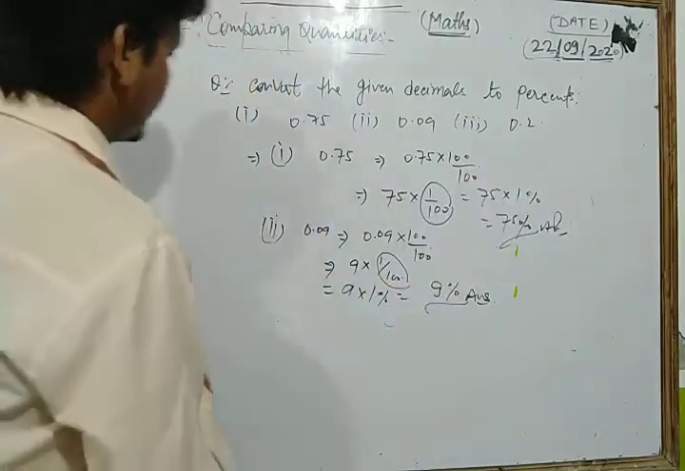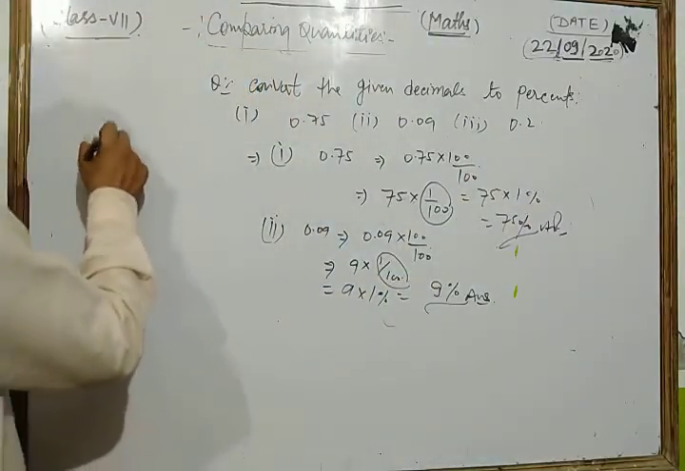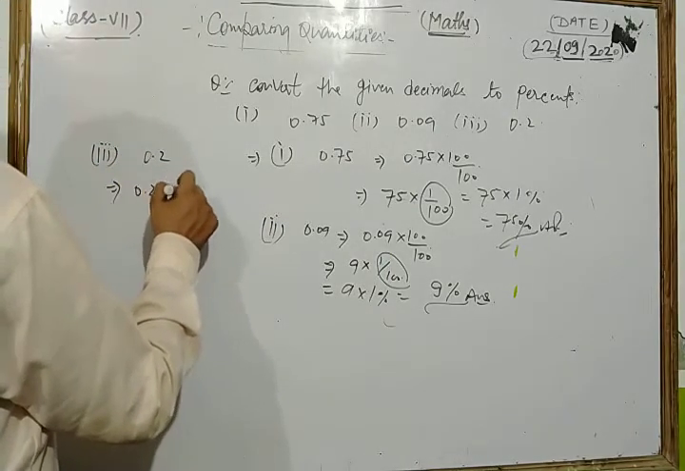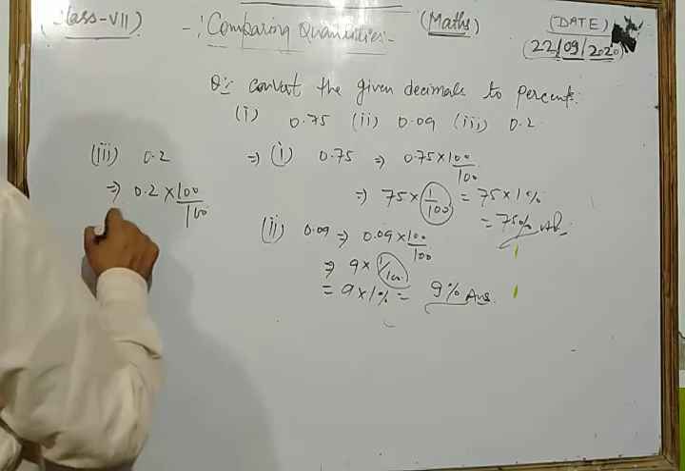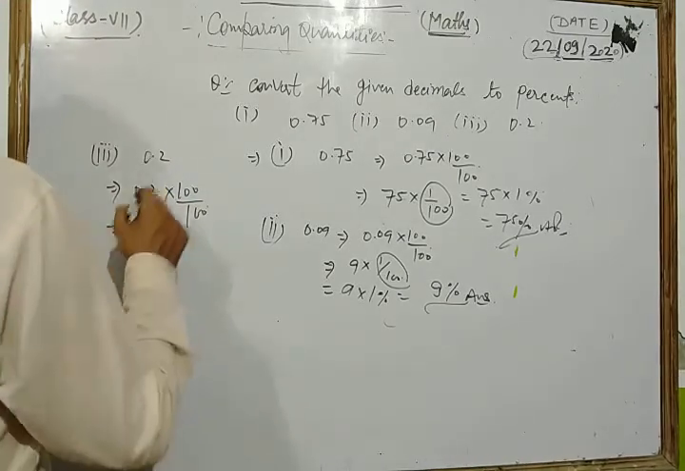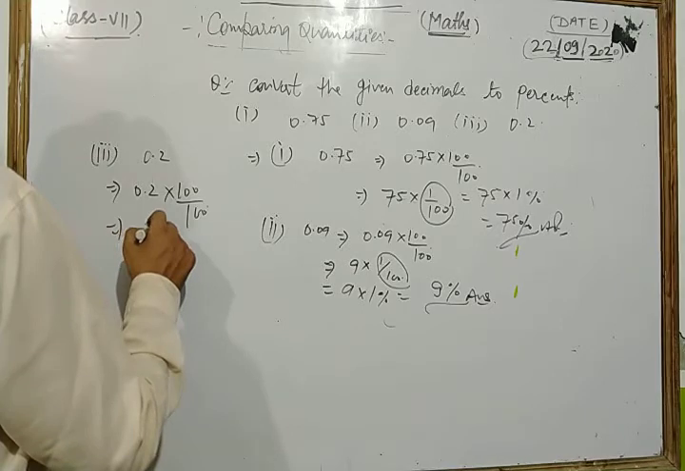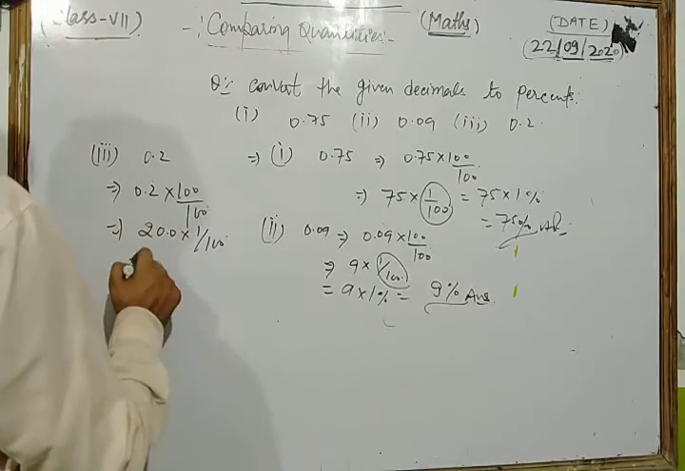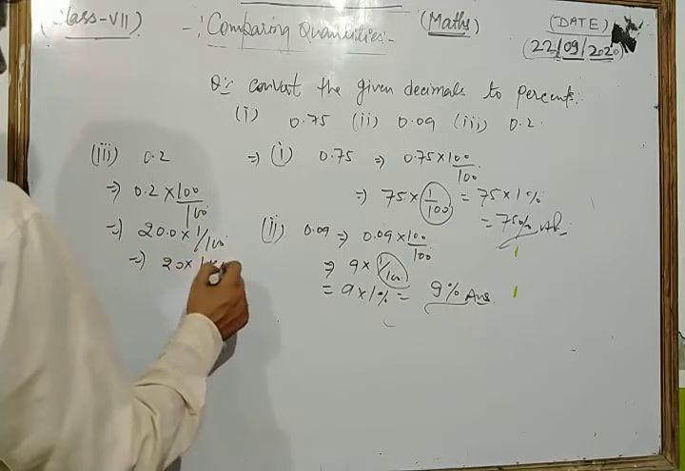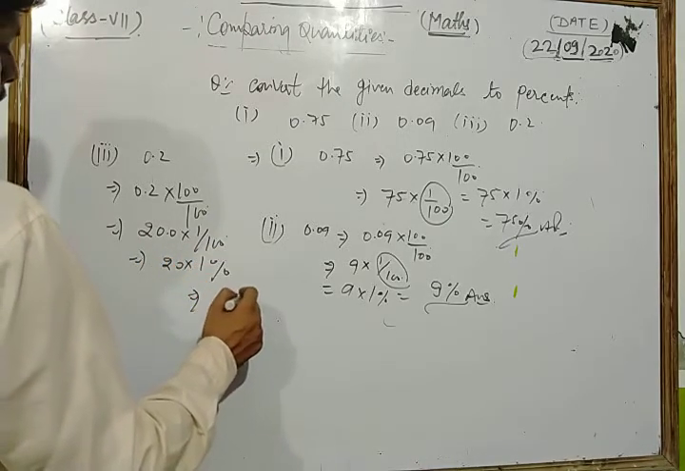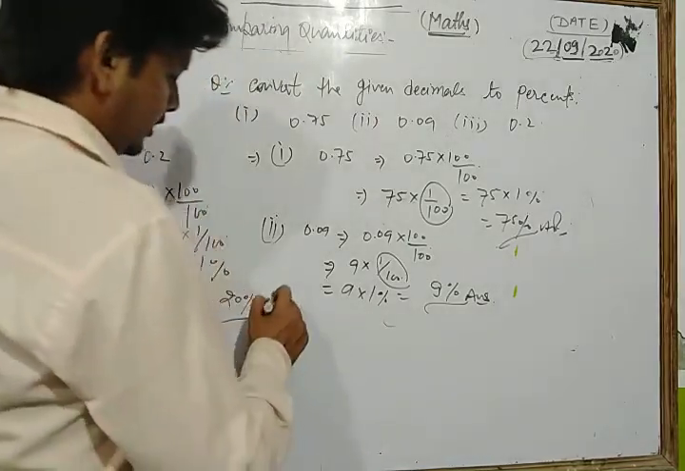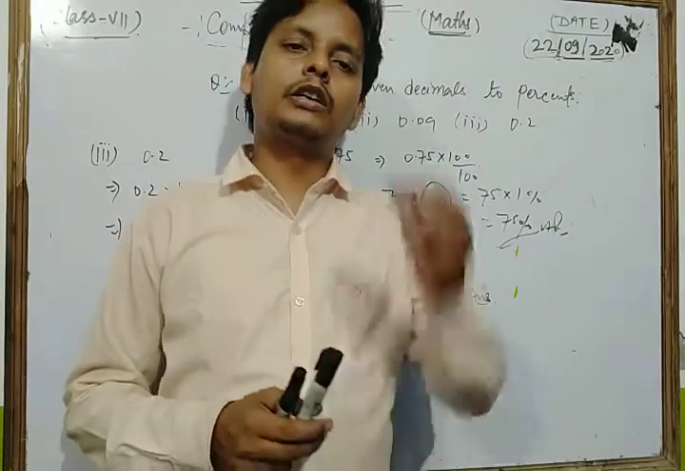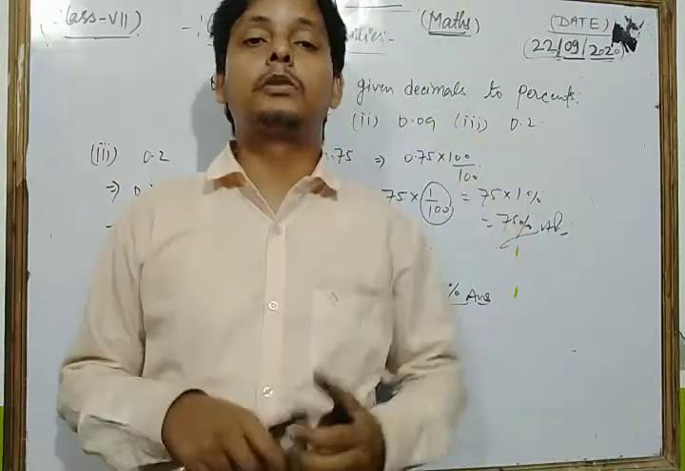Similarly, we take and solve the third part of this question, which is 0.2. We can write 0.2 into 100 upon 100. We have 2, the decimal moves one place, 1 by 100, or we can write 20 into 1%. So we have 20%. This is our answer. Thus, dear students, in this way we convert any decimal number into a percentage.